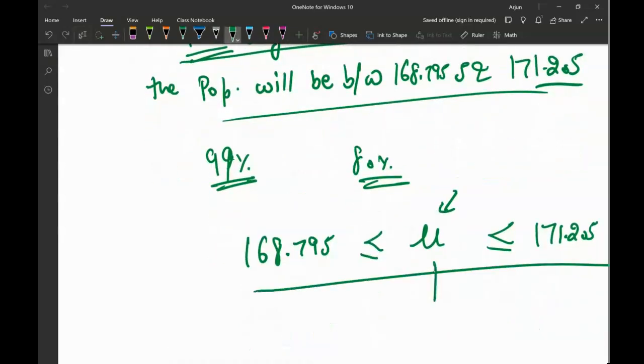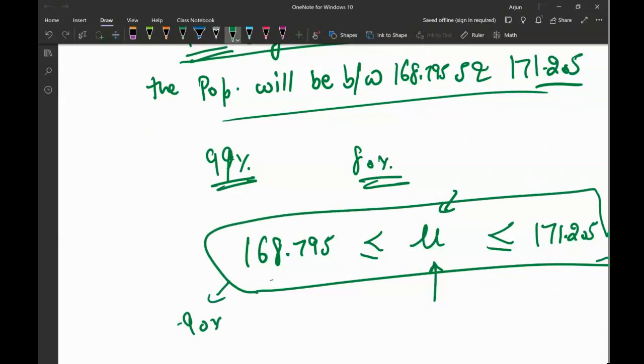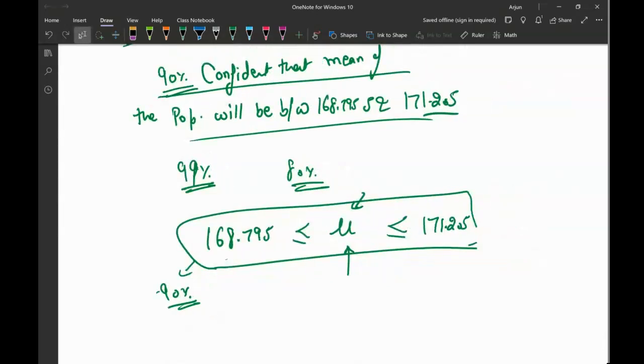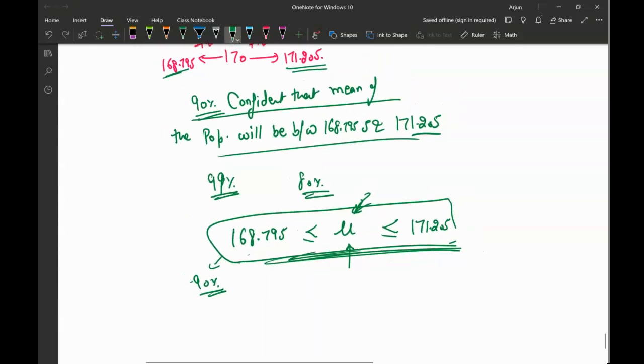So the mean of the population lies between these two limits, and I am 90% confident of that. If I collect 100 samples, 90% of the time those intervals will contain the mean. So that's how we calculate the answer for these questions.